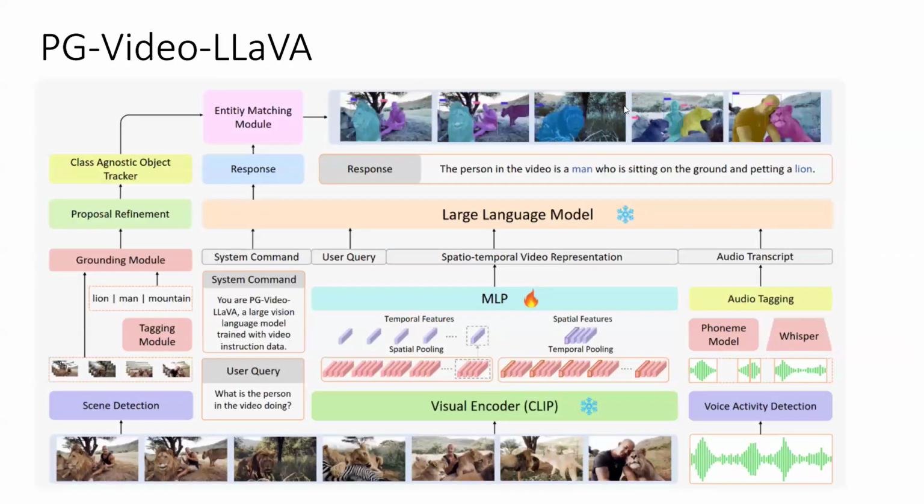And so to go back to an overall overview, this is PG-Video-LLaVA. As can be seen, compared to other language models, PG-Video-LLaVA not only incorporates textual responses of a system command and a user query, it also incorporates video understanding and audio understanding. And adjacent to all of this is an additional modular system of grounding, so that you can generate pixel level grounding based on the response of your large language model.